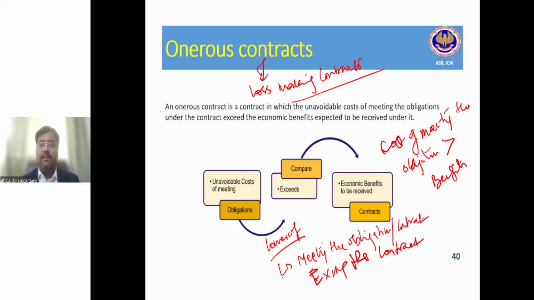Of course, as a businessman, what will you do? Of course, you will exit from the contract. You will not meet the contract, right? You will be happy to pay 5 lakh rupees. You will not be happy to incur 1 crore rupees of loss.